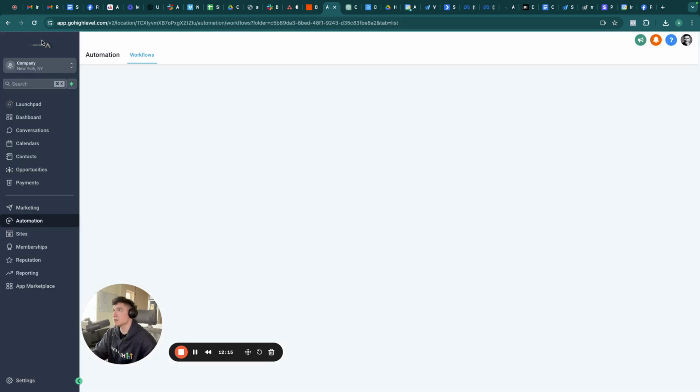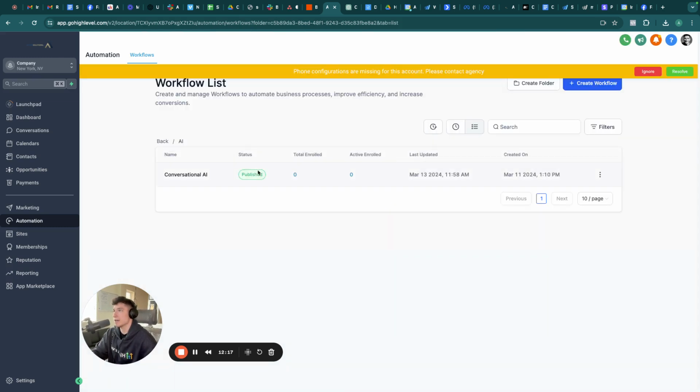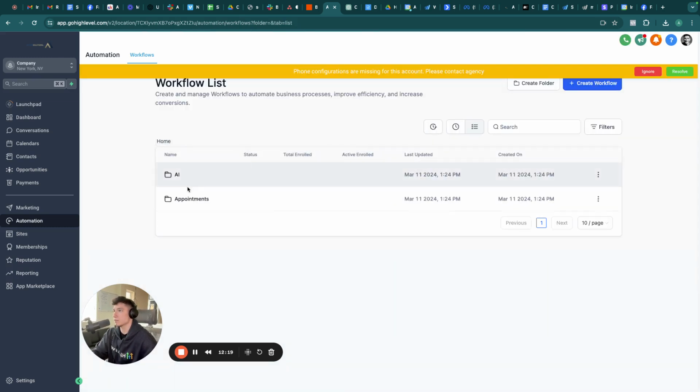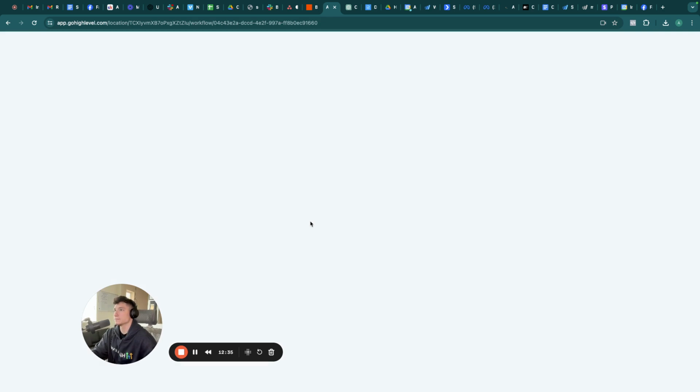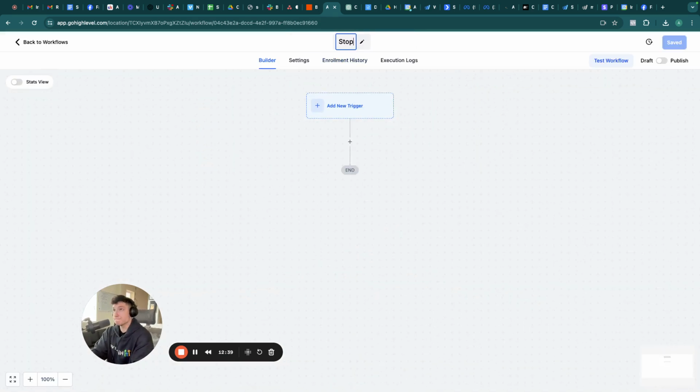Now, the second thing you want to do is you want to have a stop bot workflow, which I might not even have in here. Also, what you could do is this instead. So this is good because I'll be creating it right here. So we're going to create a workflow, and we're going to start from scratch. I'm going to call it stop bot.